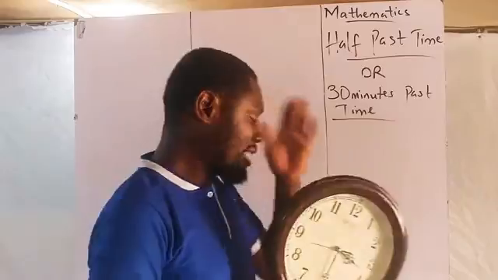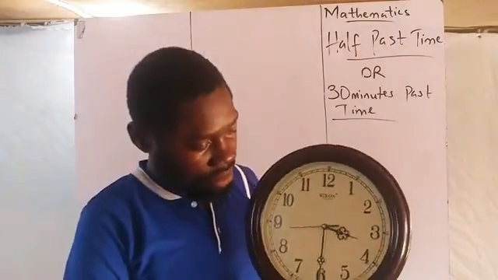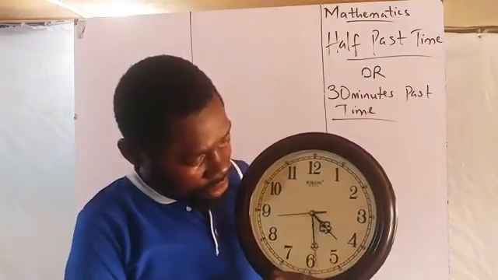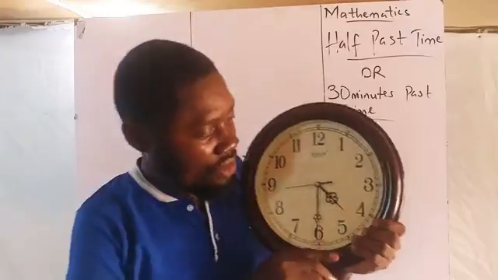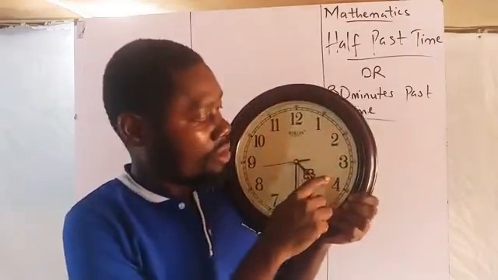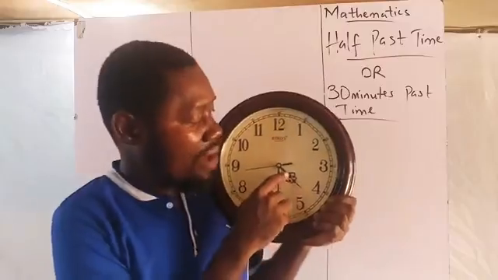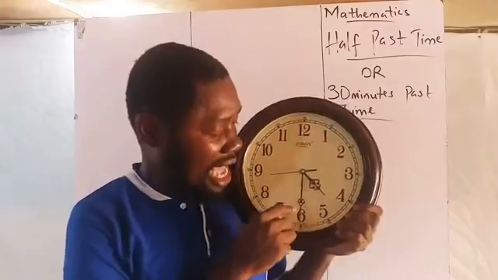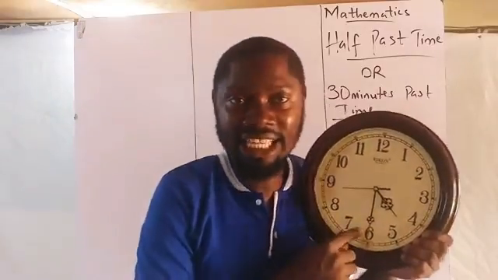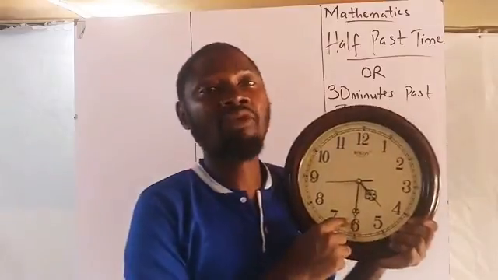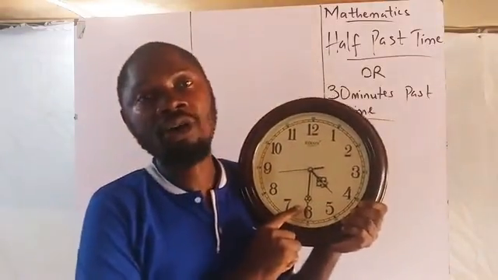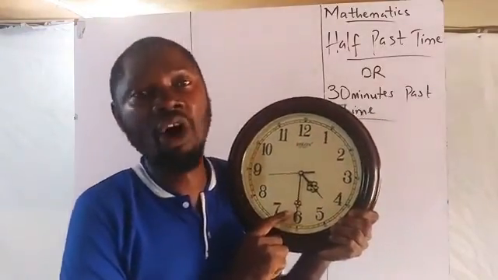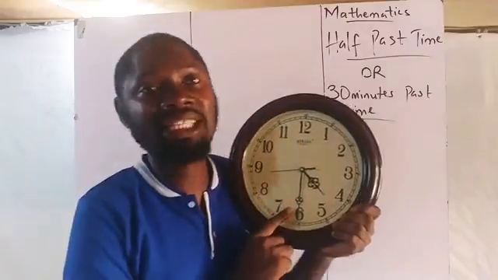Let me make another time for you to see. Look at this. The hour hand just passed 4, but has not reached 5. But the minute hand is at 6, and 6 is 30 minutes. So this is half past 4, or 30 minutes past 4.